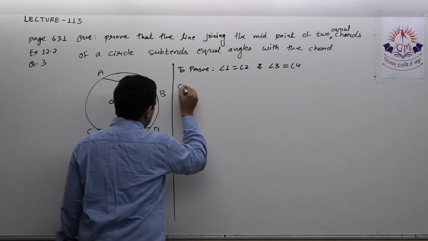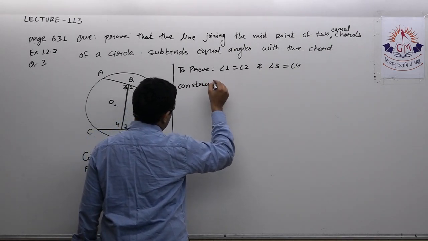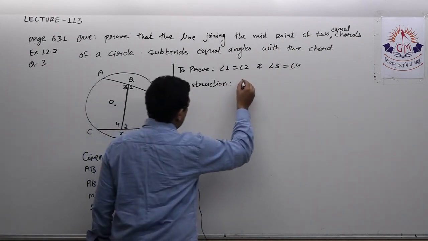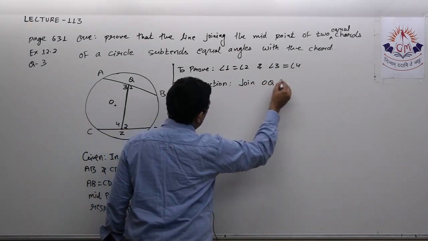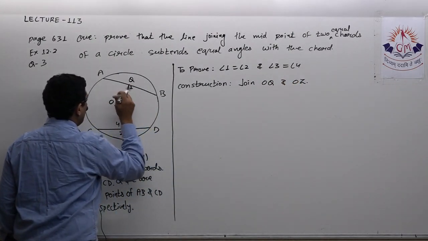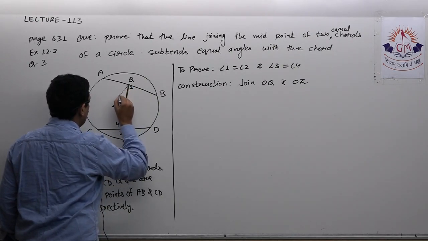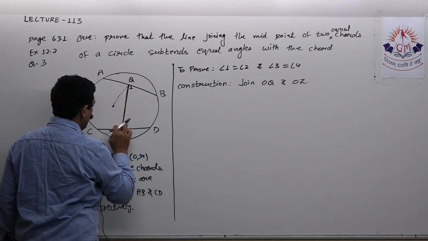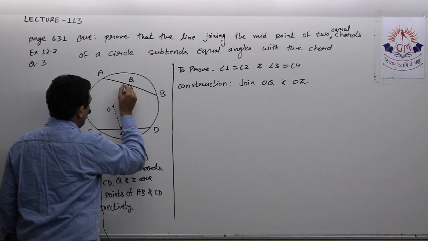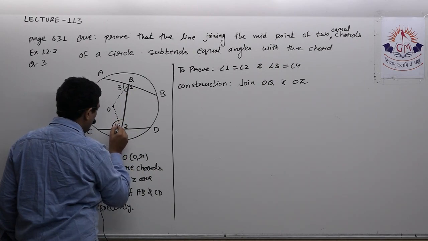A small construction is required. When I give you its solution, you will find that a similar question we have already done. Construction: join OQ and OZ. If I join OQ and OZ in this way, this complete was angle 3 and this complete was angle 4.